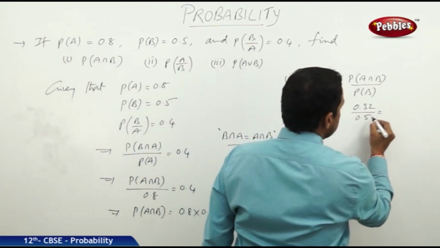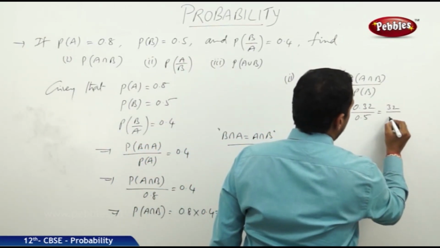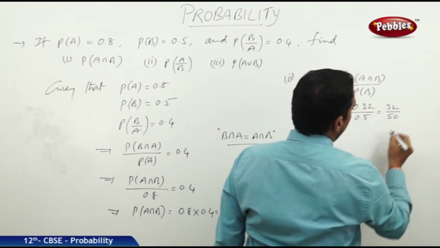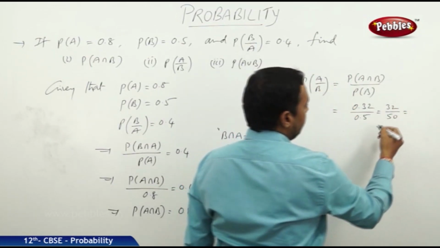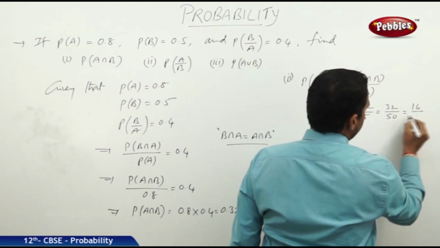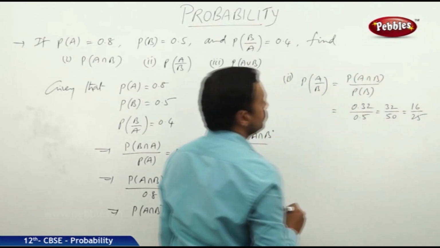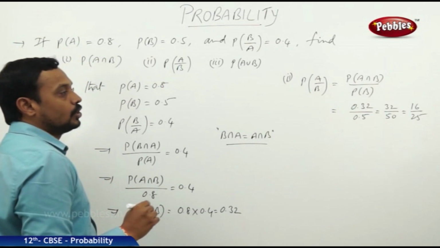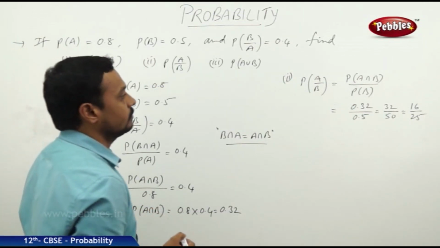We can take it as 32 by 50, or 2 gets cancelled here, it is 16 by 25. So the probability of A by B is equal to 16 by 25.